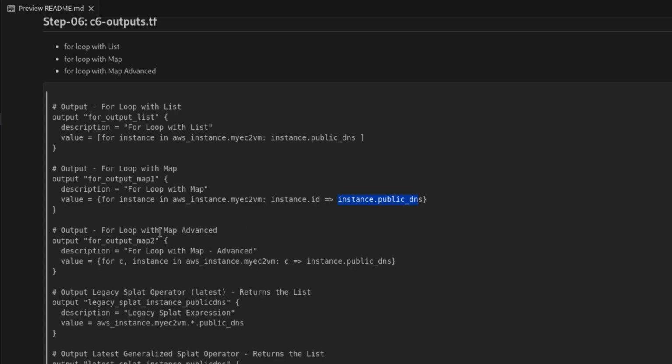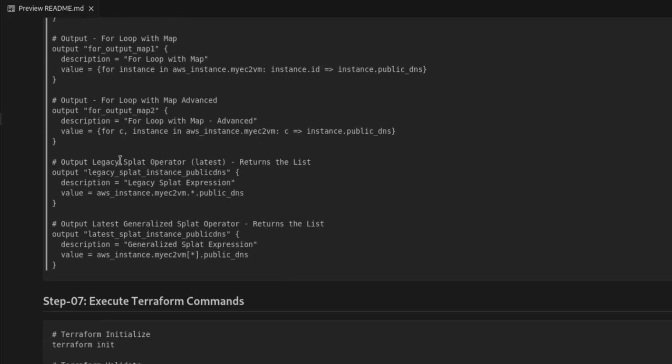Similarly, for loop with map advanced, this is how we specify it, like for c, an instance in aws_instance.my-ec2-vm, the instance public DNS of c is what we want to print. This is the advanced format of map. The legacy, or the original, or the old operator, the splat operator with latest value, is how we specify legacy splat.